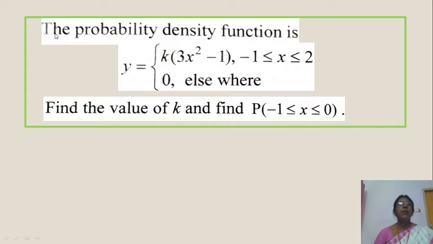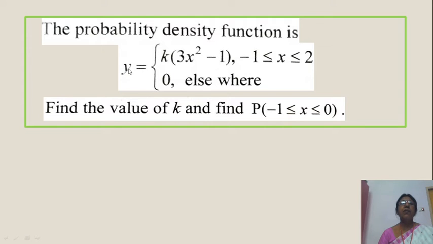See the problem. The probability density function is y equal to k into (3x square minus 1) for minus 1 less than or equal to x less than or equal to 2, and 0 otherwise. Find the value of k, and find the probability of minus 1 less than or equal to x less than or equal to 0. First observe the function: y means f of x.